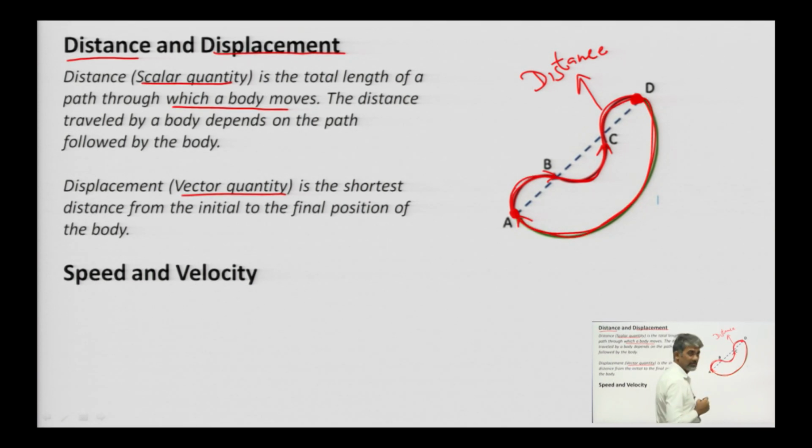But the displacement would be 0. Why? Because the motion started from point A and ended at the same point, so the value of displacement is 0. When the body is going from A to D, then what is the displacement? The displacement is this dotted line.